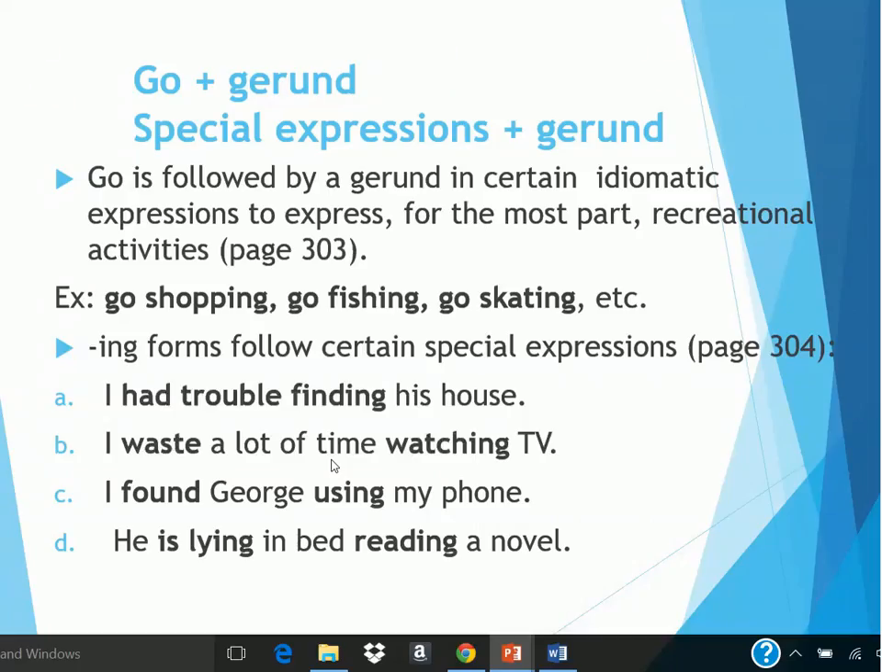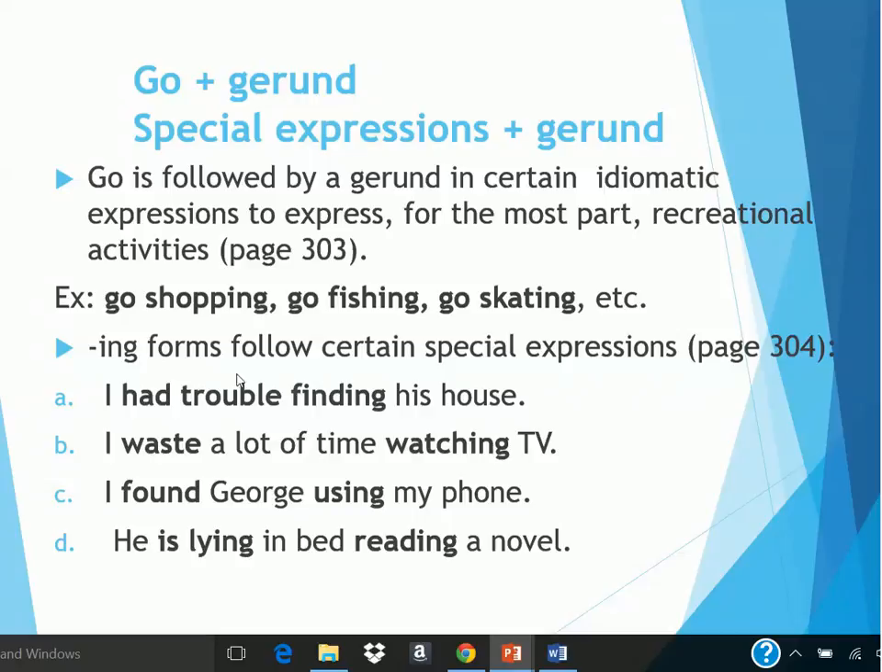Go plus gerund. Special expressions plus gerund. Go is followed by a gerund in certain idiomatic expressions to express, for the most part, recreational activities. You can see a full list if you go to page 303. For example, go shopping, go fishing, go skating, etc.